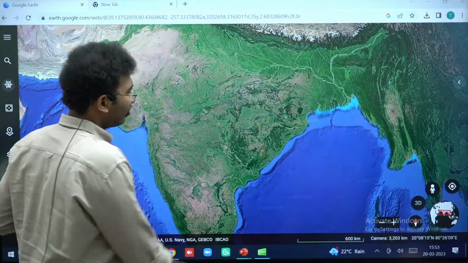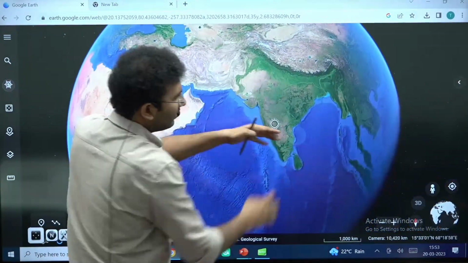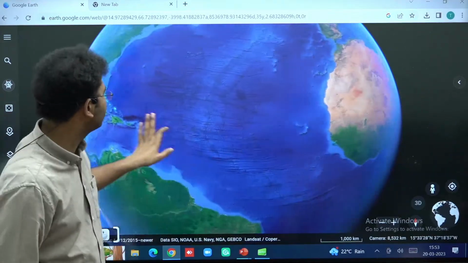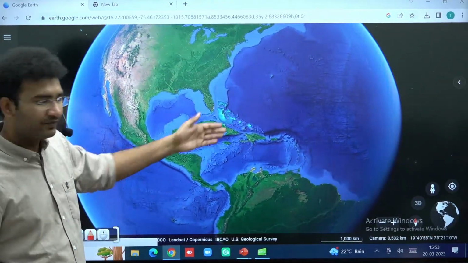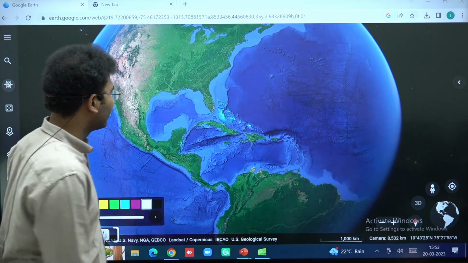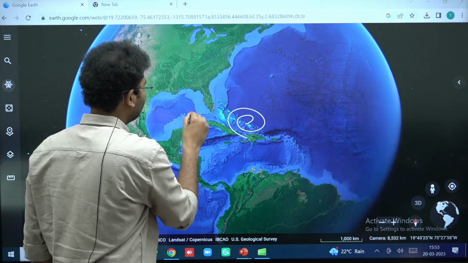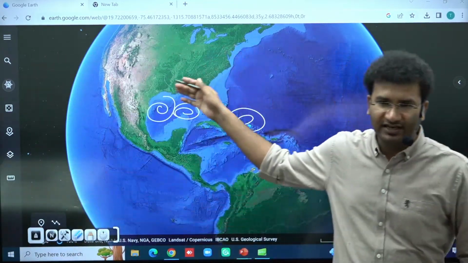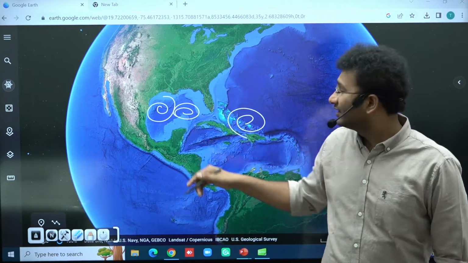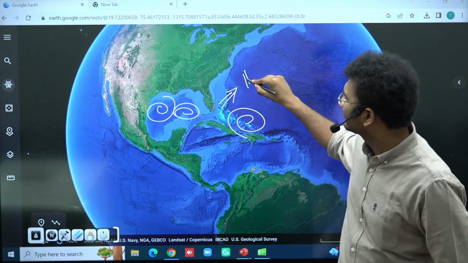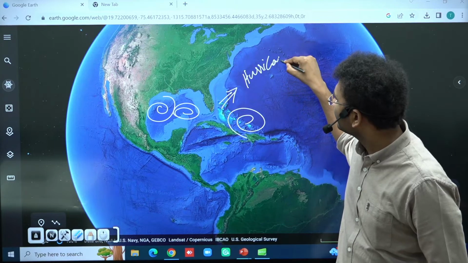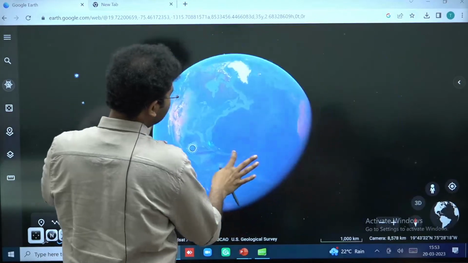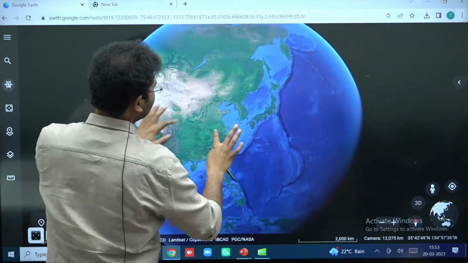Now these cyclones can also be present in the Bay of Bengal, in the Arabian Sea. Sometimes you will also see these cyclones across the coastlines of USA also. Now they are given different names. Now if the cyclone is formed here, they are given different names. Now what is the name given to the cyclones on the western side? It is the eastern coast of USA, it is hurricanes, right? This is hurricanes.